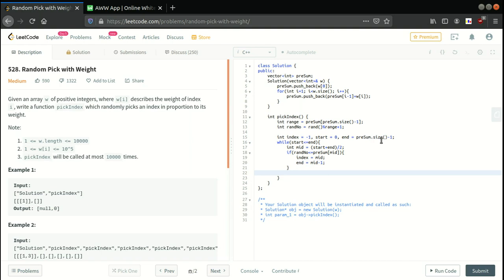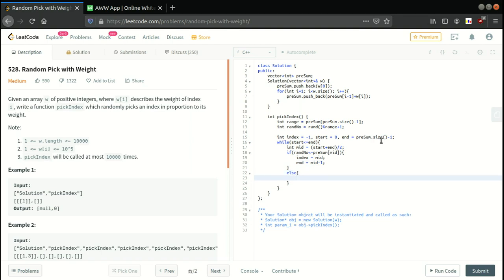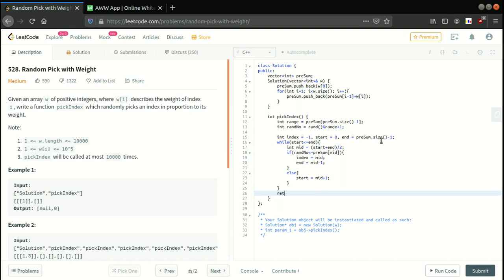Or else I have to go to the upper half, the right half of the array, so start will be mid plus 1. At the end I'm going to return my index.